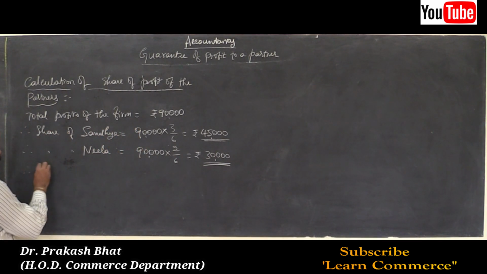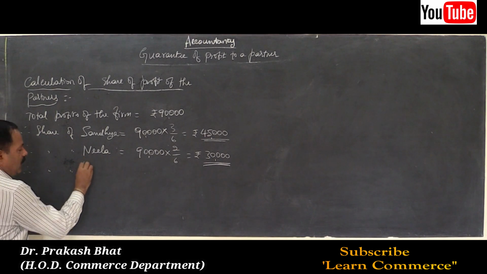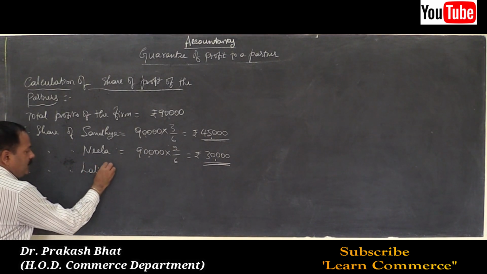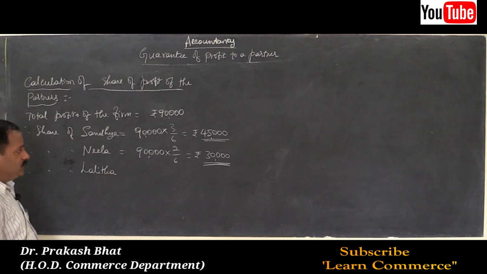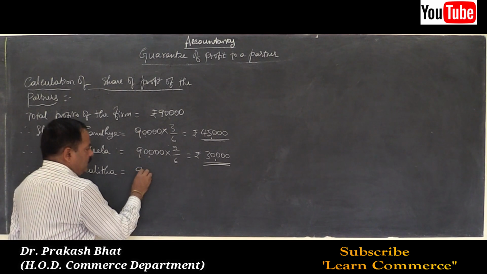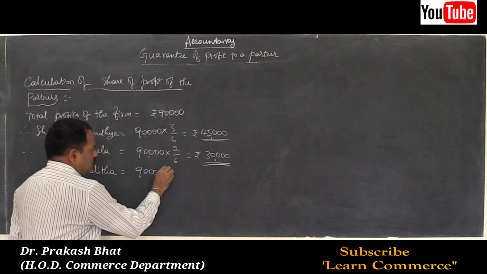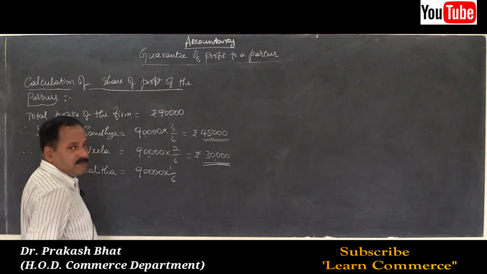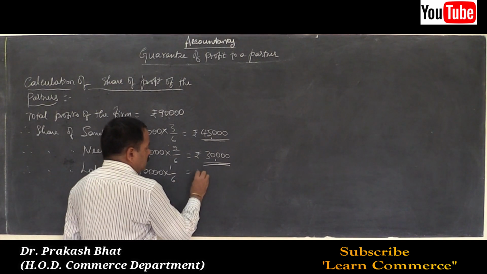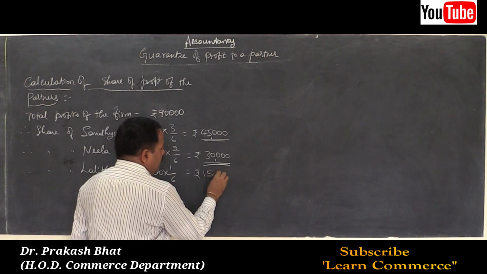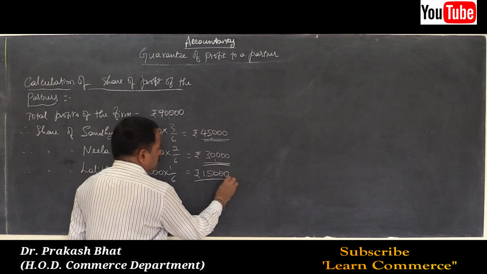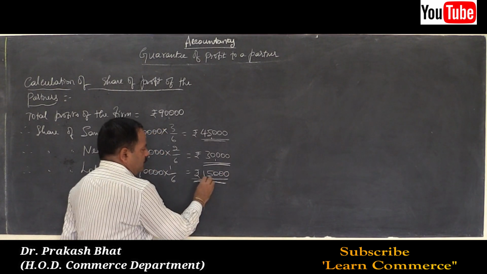Then share of Lalita as a new partner is equal to 90,000 into 1/6, is equal to rupees 15,000.